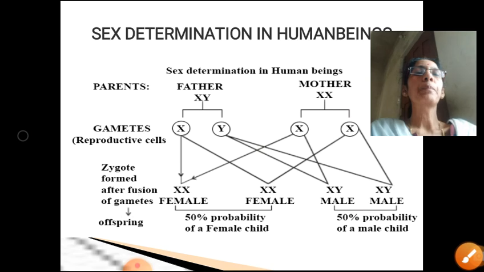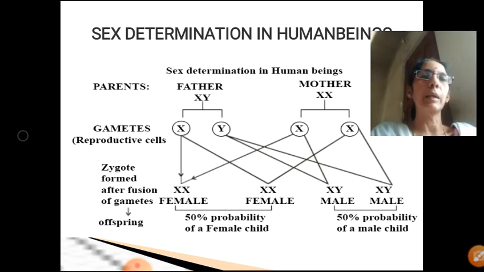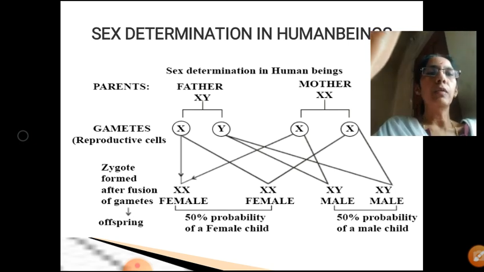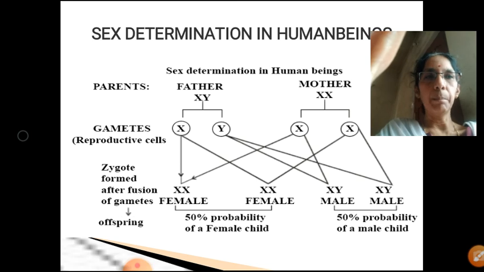So when the sperm containing X chromosome fertilizes the egg, the result is a female child. When the Y carrying sperm fertilizes the egg, the resultant will be a male child. So in the human population, sex is always determined by the male, never by the female.